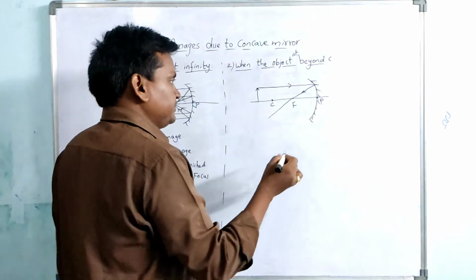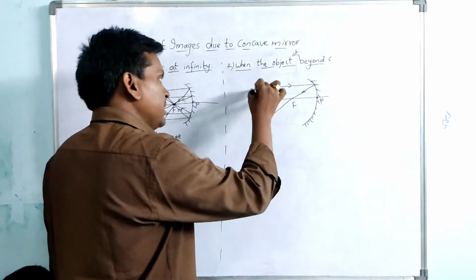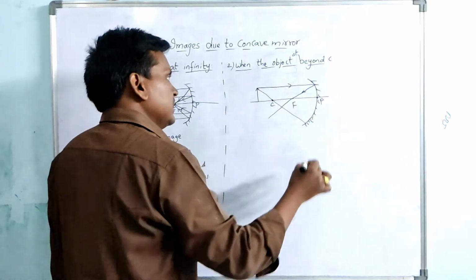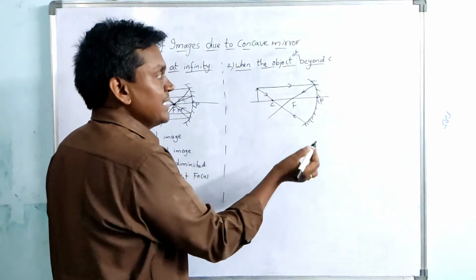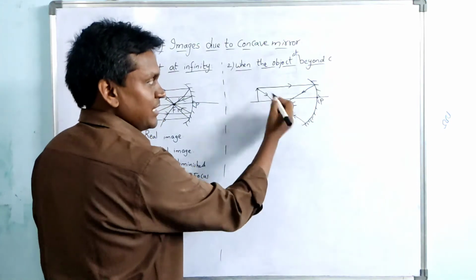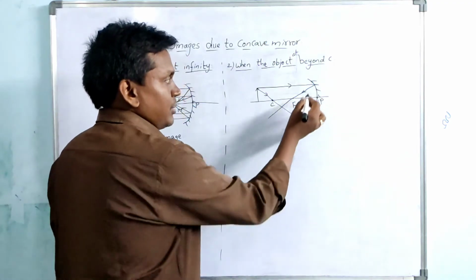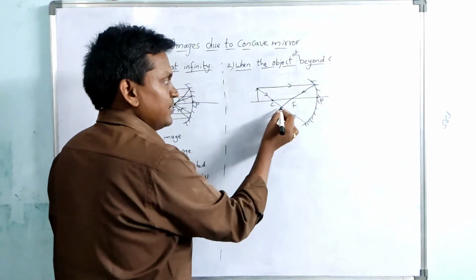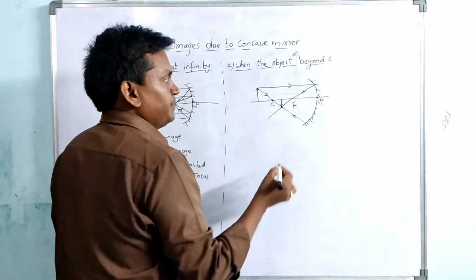And the second ray, a ray which is passing through the center of curvature, will retrace its path. It is retracing its path. So the two reflected rays are meeting here. This is the first reflected ray and this is the second reflected ray. Two are meeting here. So the image is formed here.